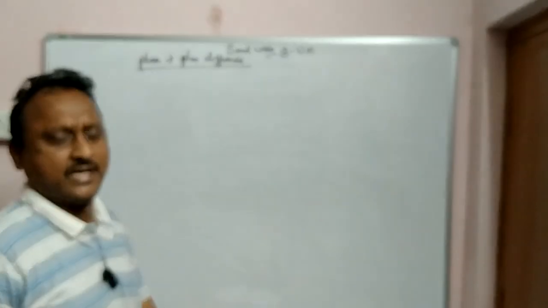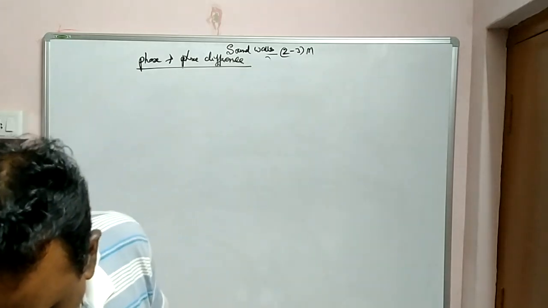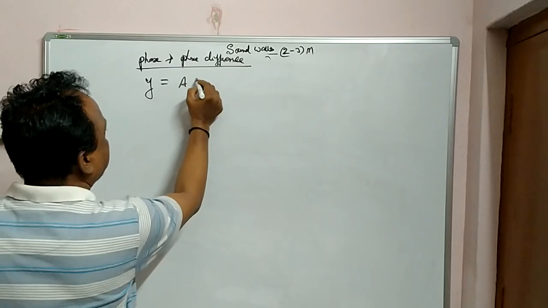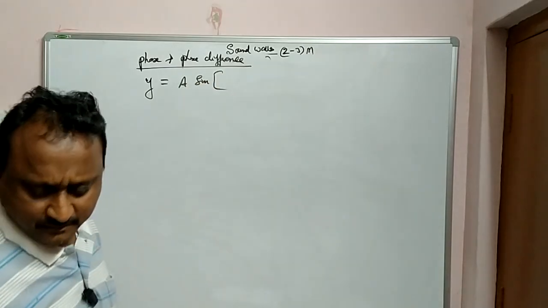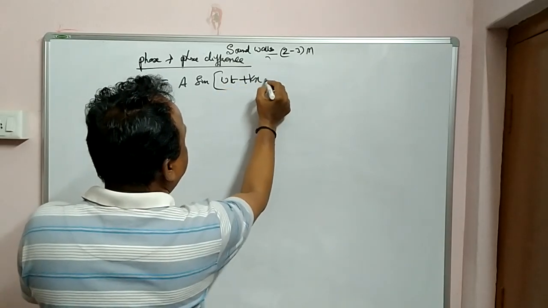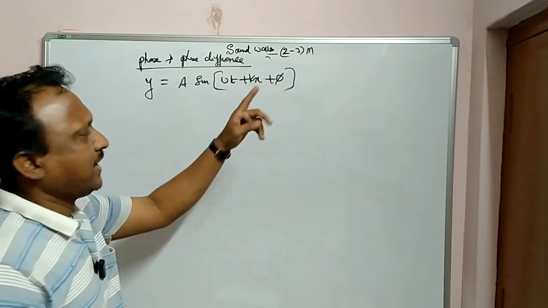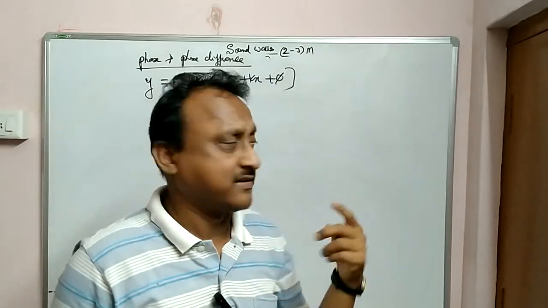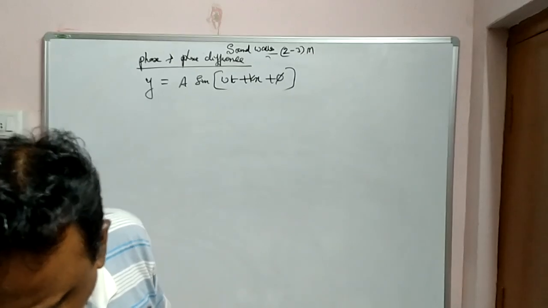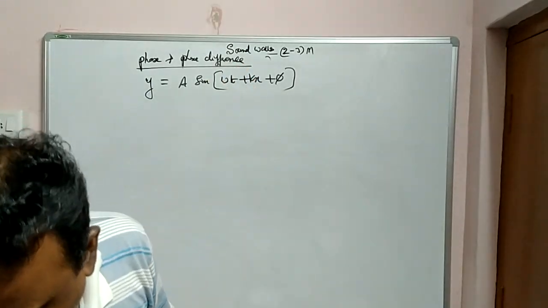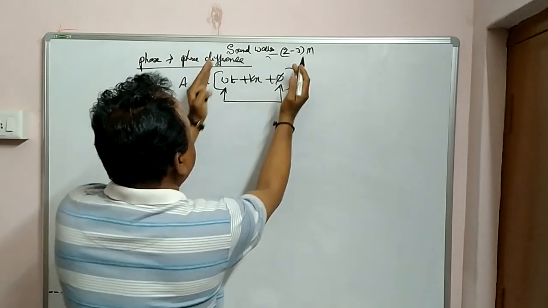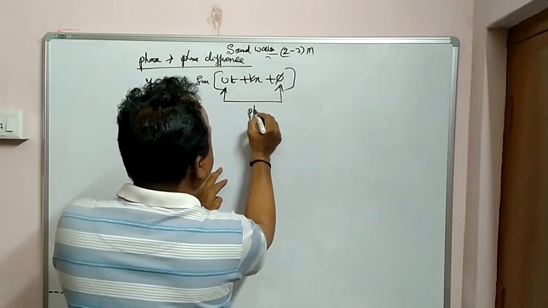Okay? Let us still discuss some more things regarding phase and phase difference. For example, take an equation, displacement y is equal to a sin(omega t plus kx plus phi). I told you when both are plus, it is the negative x direction. Suppose it is given like this in the examination. Then this entire part is called the phase.